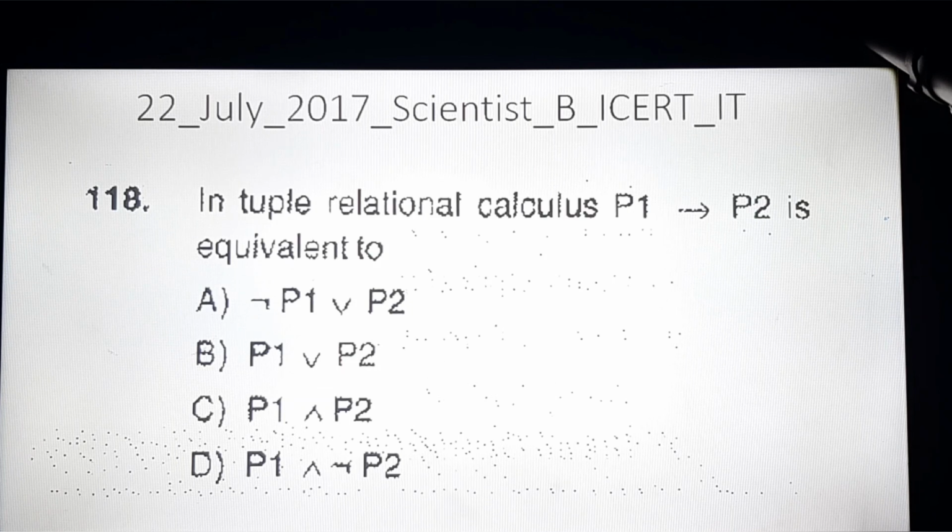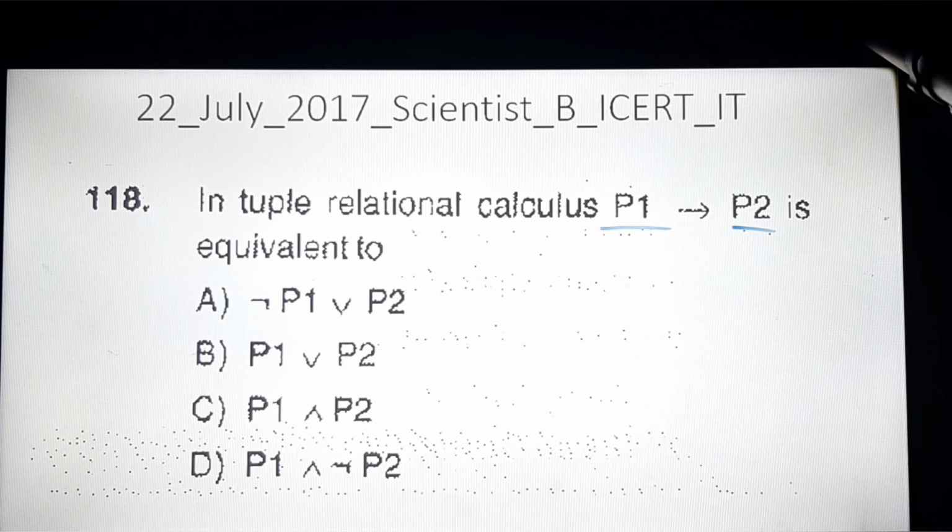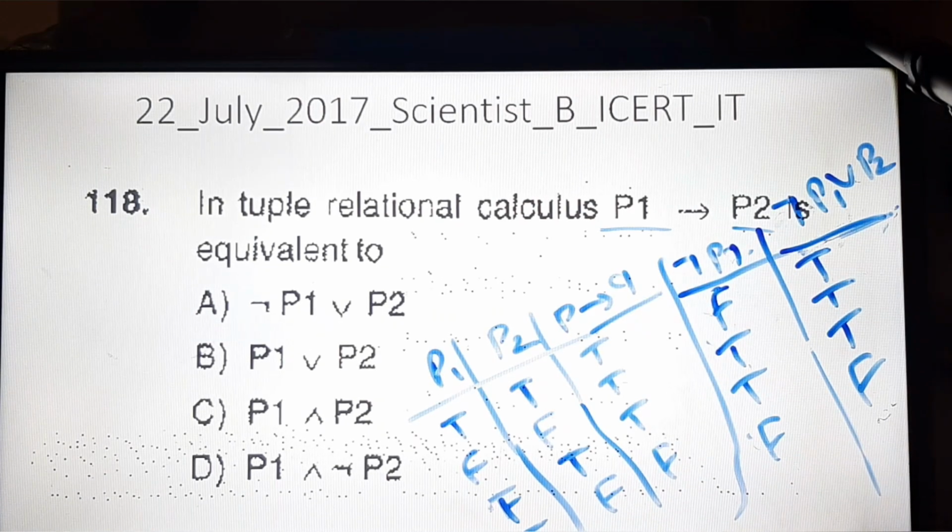Okay, so this was asked on 22 July, Scientist B ICERT IT. Now in tuple relational calculus, P1 determines P2 is equivalent to what? Now this is very interesting. We can solve this question using relational algebra. Now in this example, if we draw the truth table like this, it is similar to Boolean algebra.